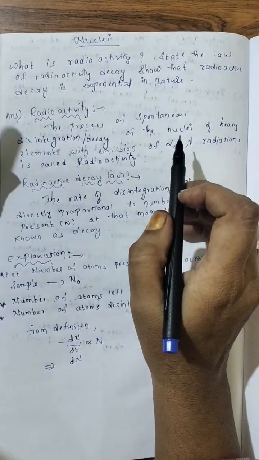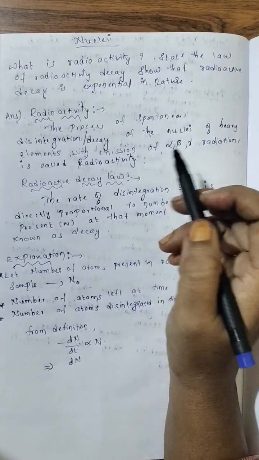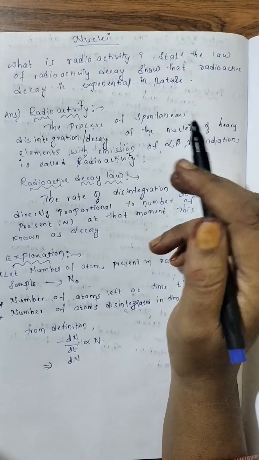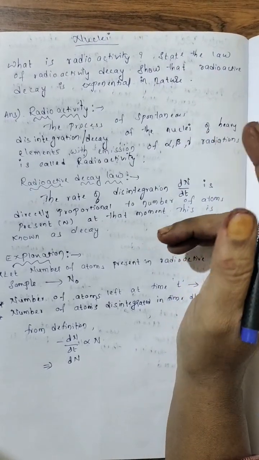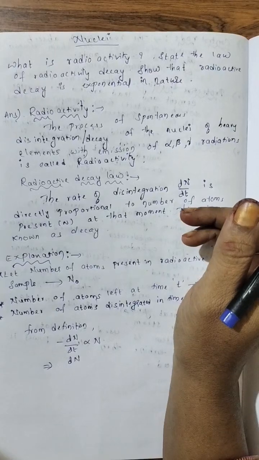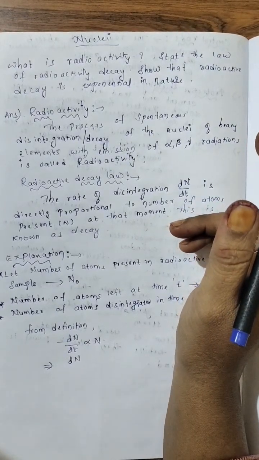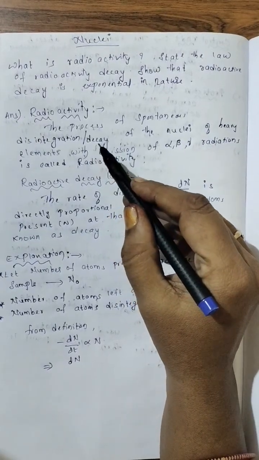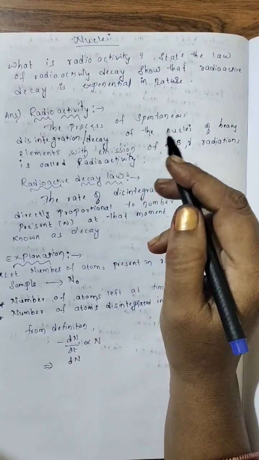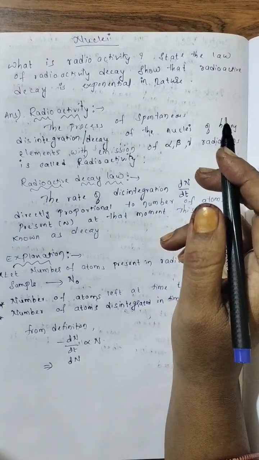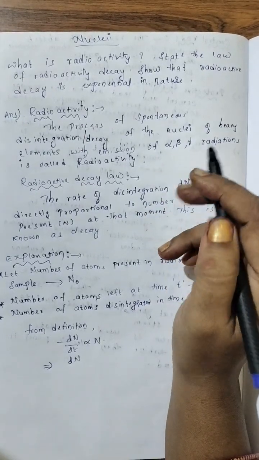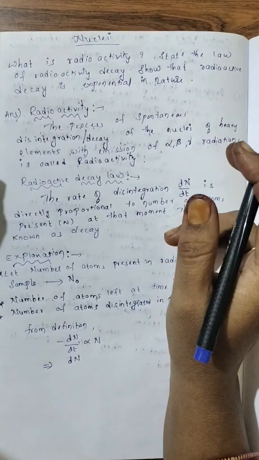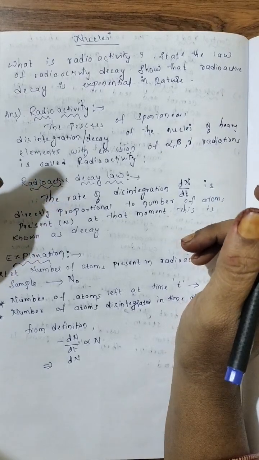Radioactivity means that heavy elements after atomic number 82, from 83, bismuth, uranium, polonium, etc., their nucleus will undergo decay or disintegration by emitting alpha, beta, gamma radiations. So it happens spontaneously only, by itself only. It loses alpha, beta, gamma radiations.